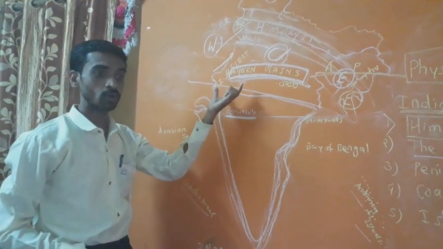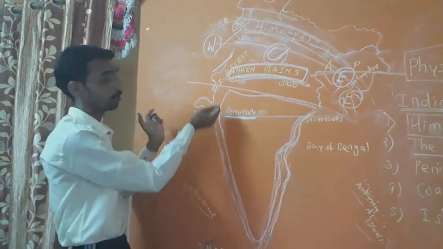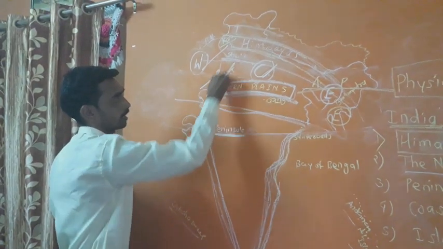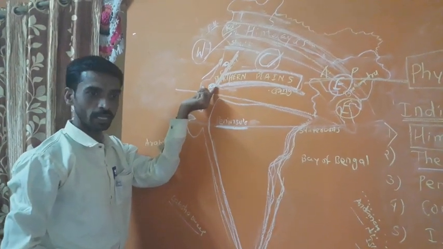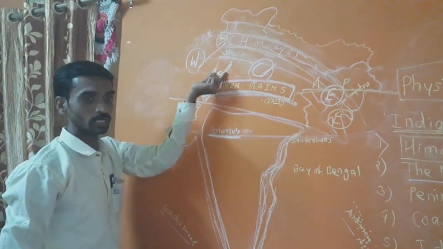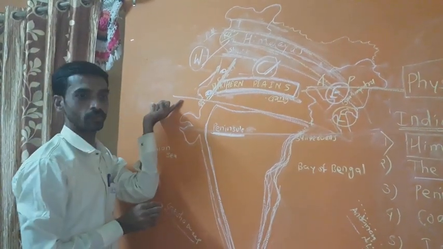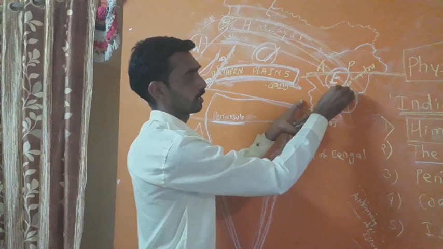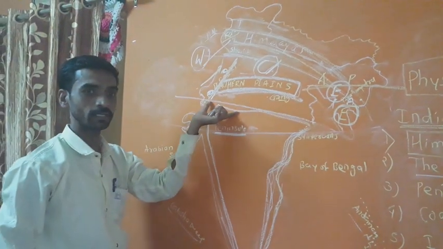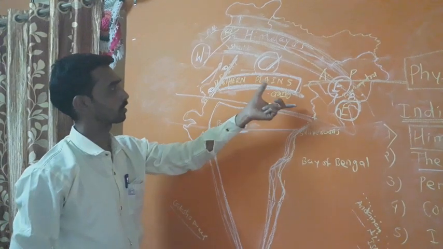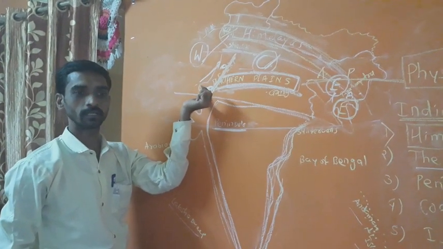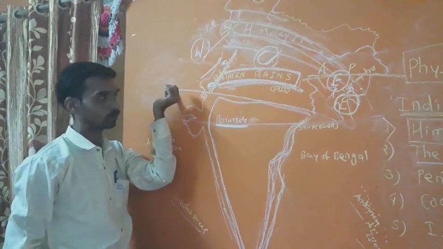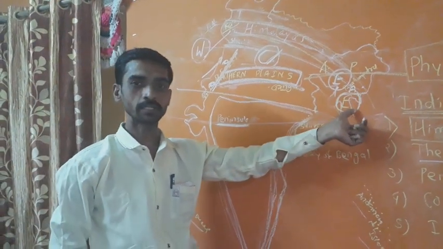Similarly, it extends from Rajasthan and Punjab on the west side to Assam on the east side.